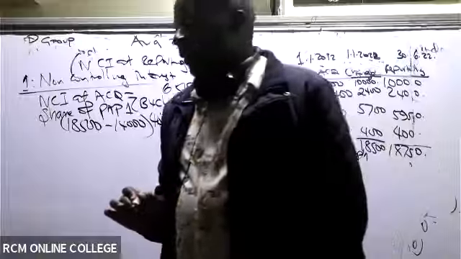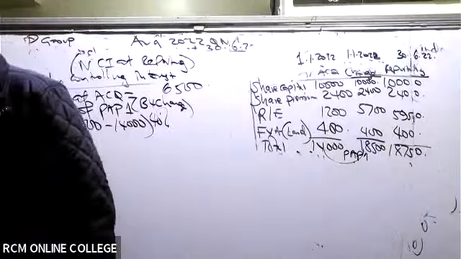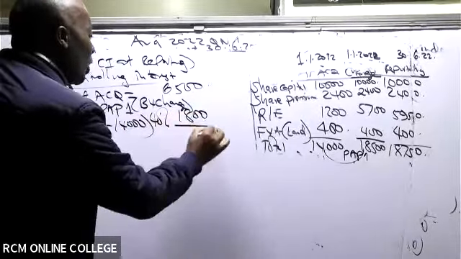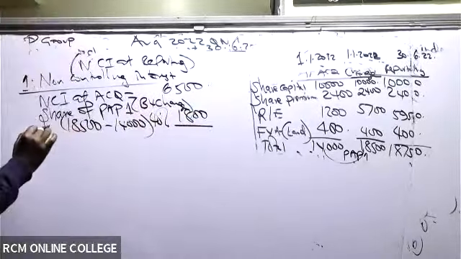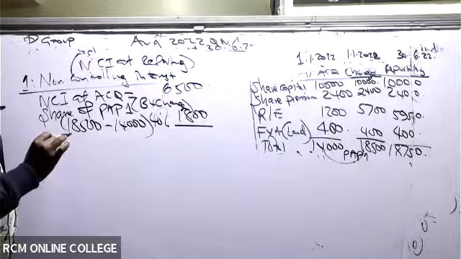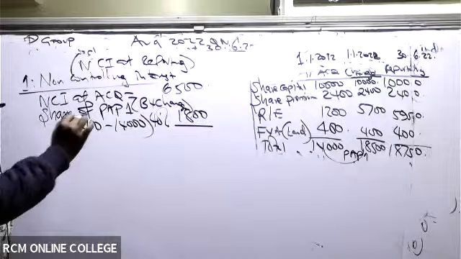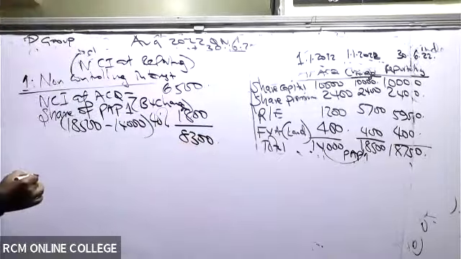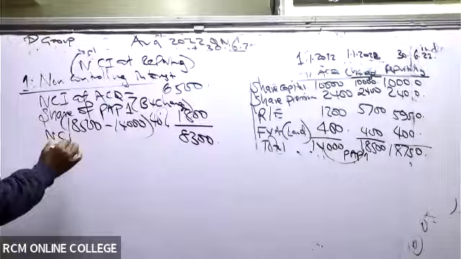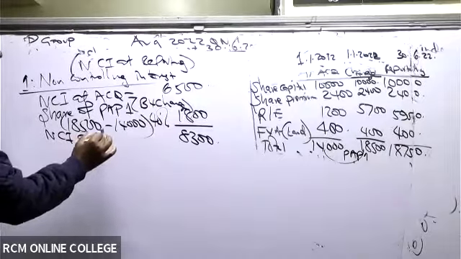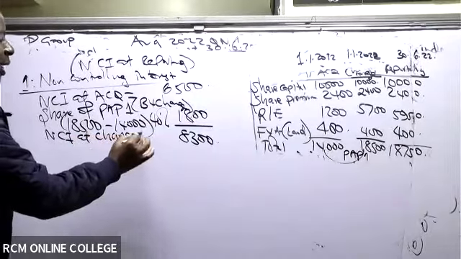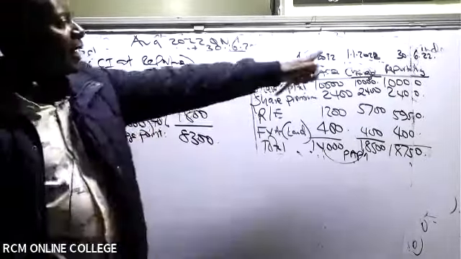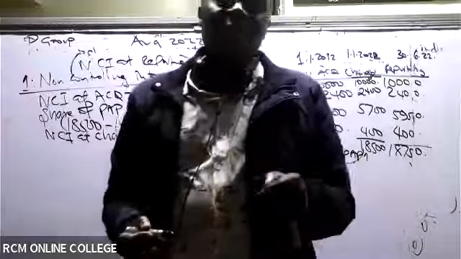Anybody who is able to give me this? 1,800. Thank you so much. So then can you kindly go and add there? 6,500 plus 1,800 gives us 8,300. So this is the NCI at the change point.